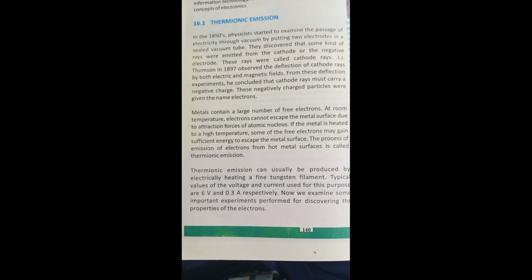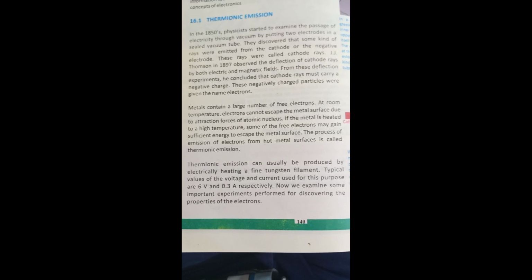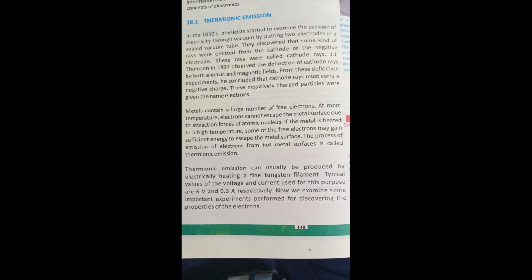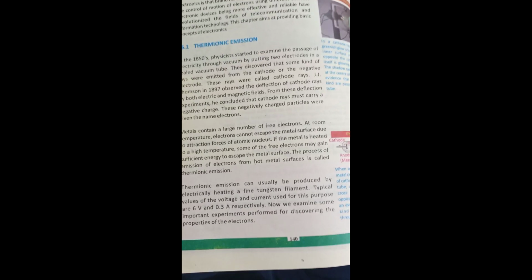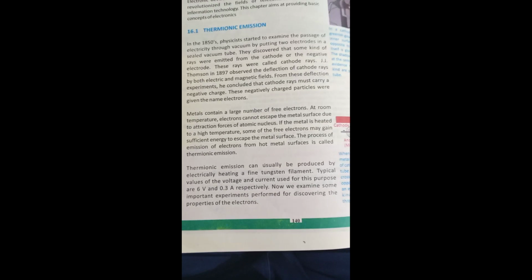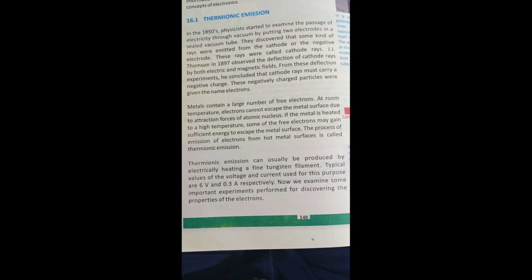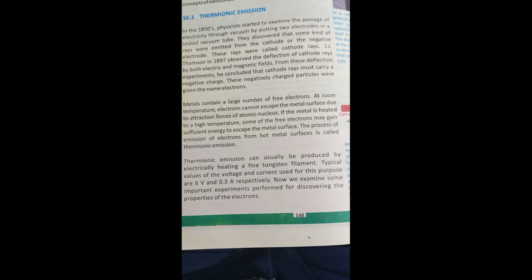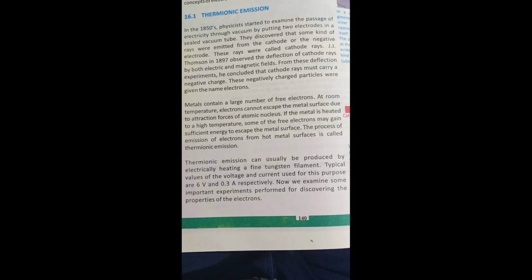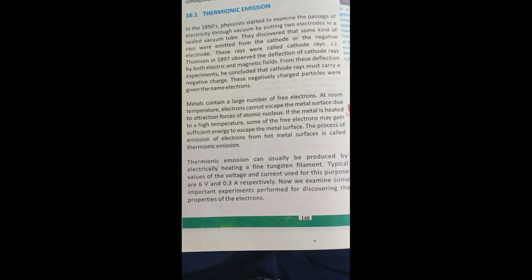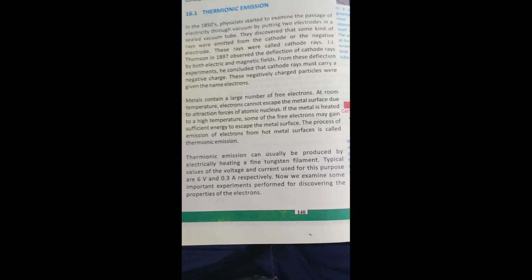So that is the definition of thermionic emission. The examiner may ask to define thermionic emission, so we write the definition: the process of emission of electrons from a hot metal surface is called thermionic emission. When we heat up the metal, its particles heat up and their temperature is high. In this process, electrons are emitted from the metal surface.